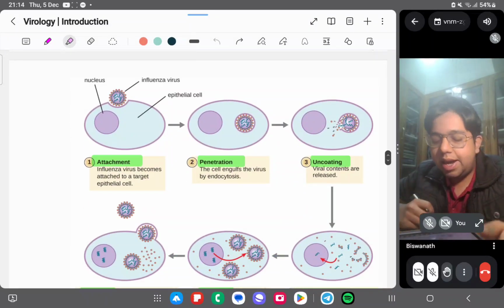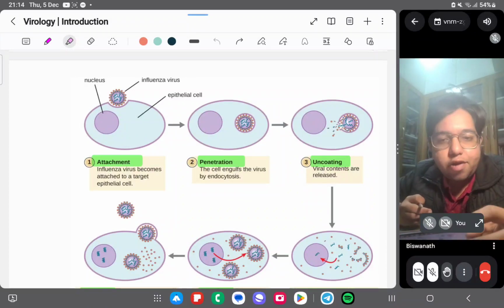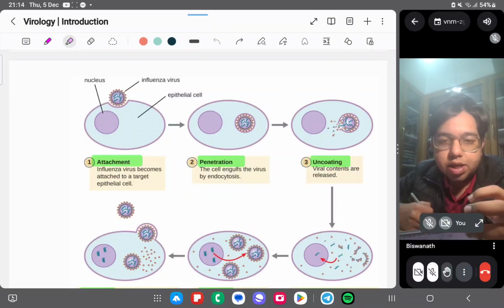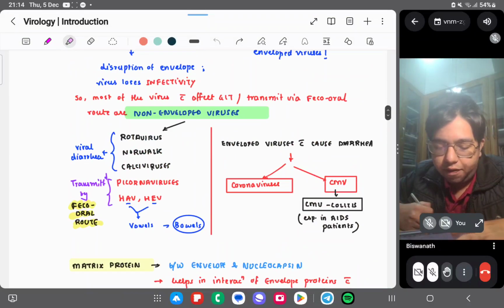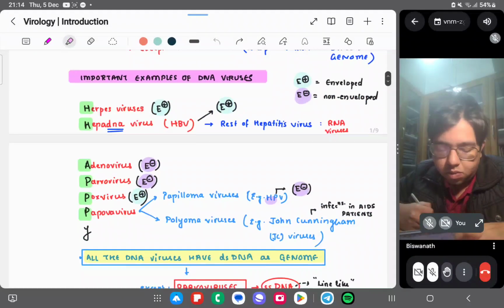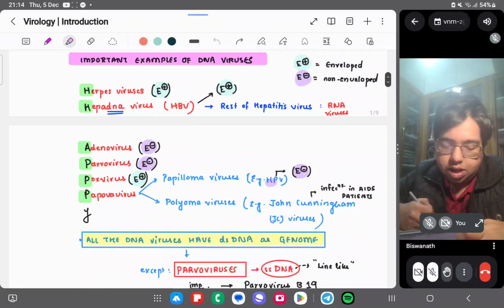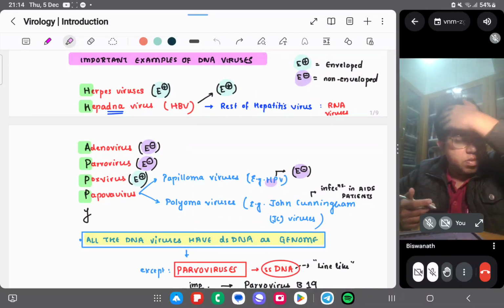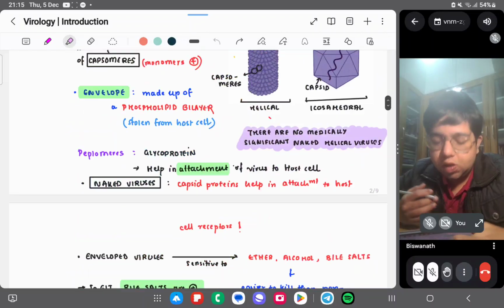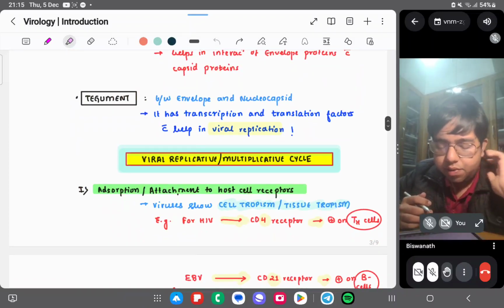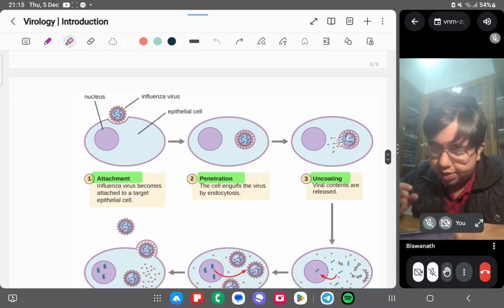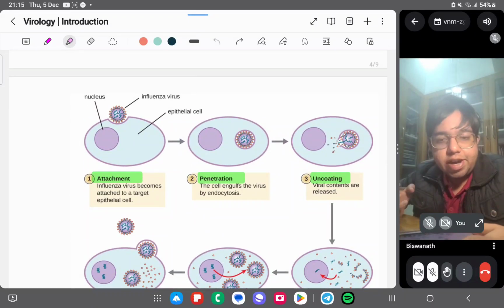So you can see here in the diagrammatic format, the attachment of influenza virus occurs. Influenza virus is present here. It is an RNA virus, of the orthomyxoviridae family. Then it penetrates the cell, and the cell engulfs the virus by endocytosis.